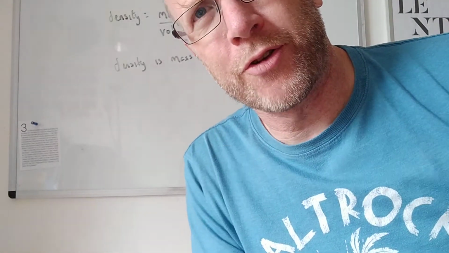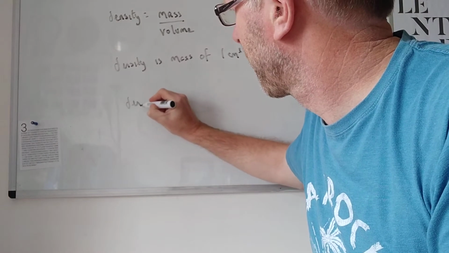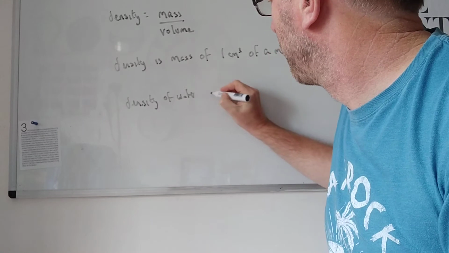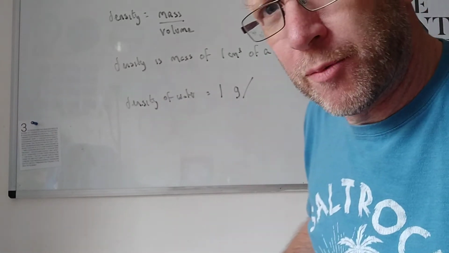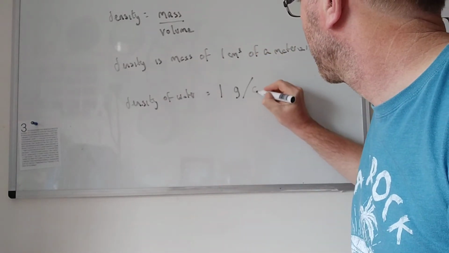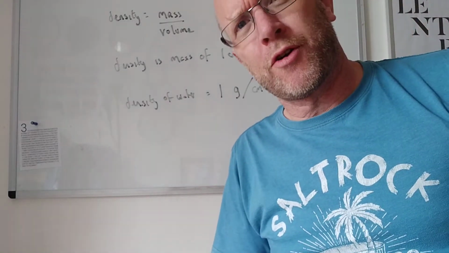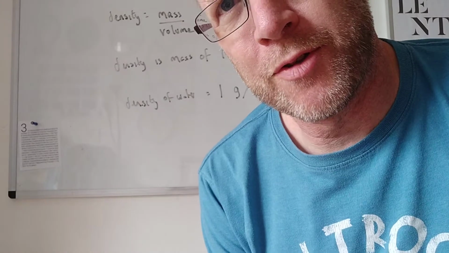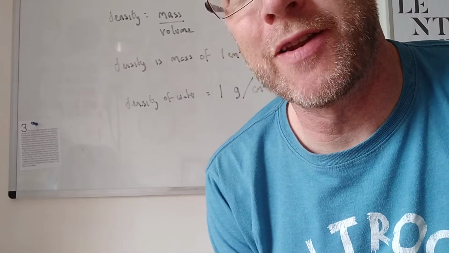Water is interesting. The density of water is defined as 1 gram per centimeters cubed. So this means 1 gram for every centimeters cubed. So every centimeters cubed of water is 1 gram. That's defined. That's what it is.